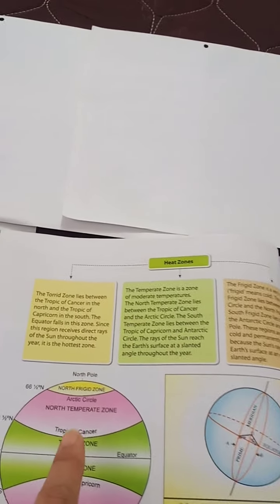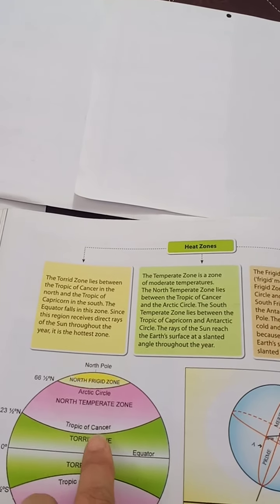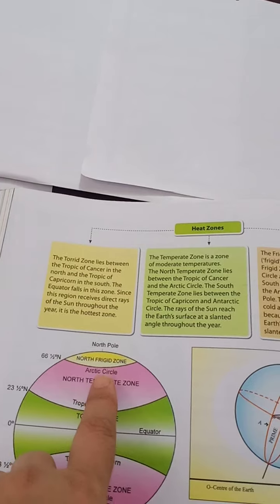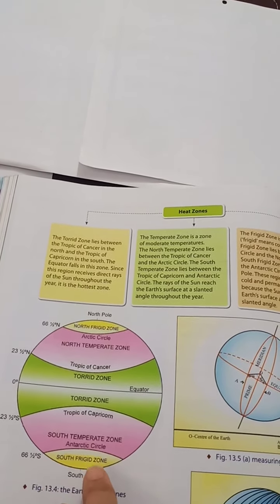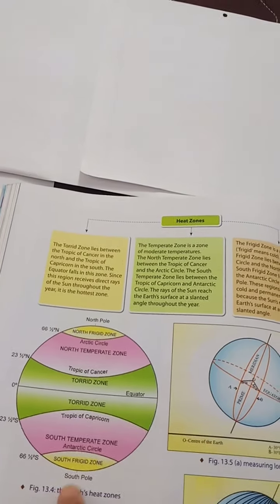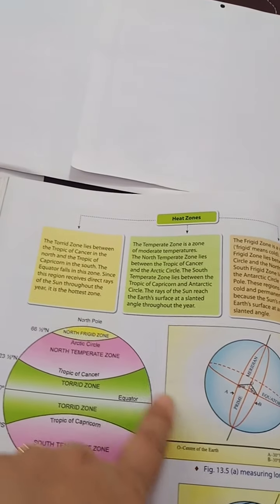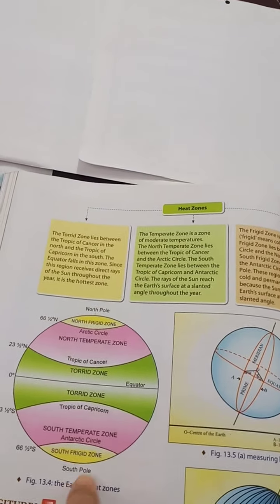So that's why I have told you to learn all these lines also: Tropic of Cancer, Arctic Circle, equator, Tropic of Capricorn, Antarctic Circle, both the poles, because we have to learn this diagram properly with these lines only.